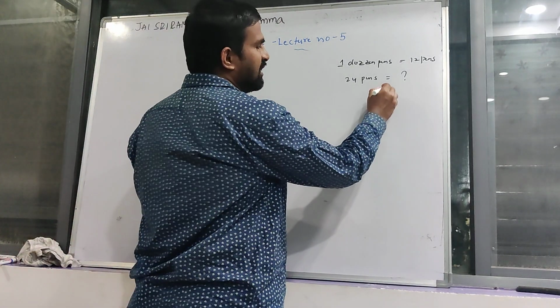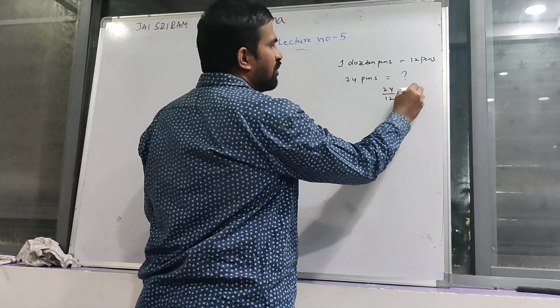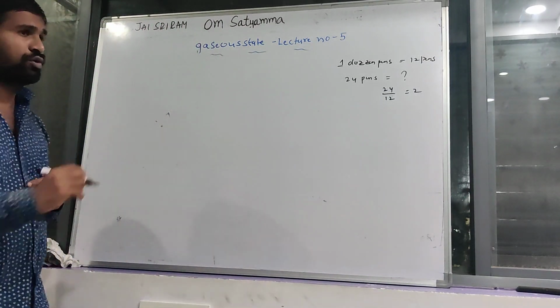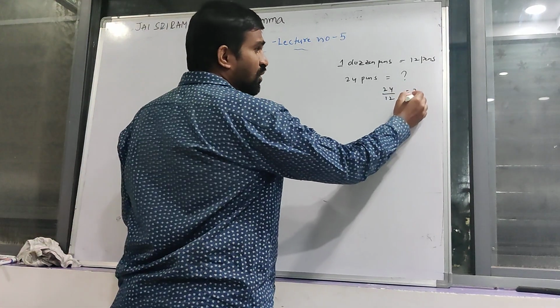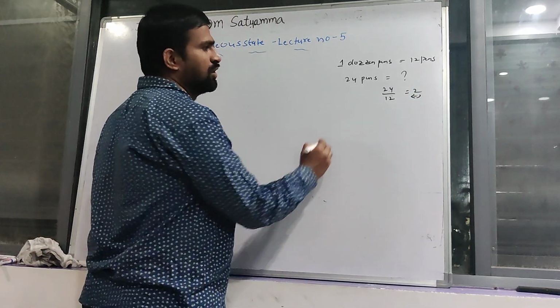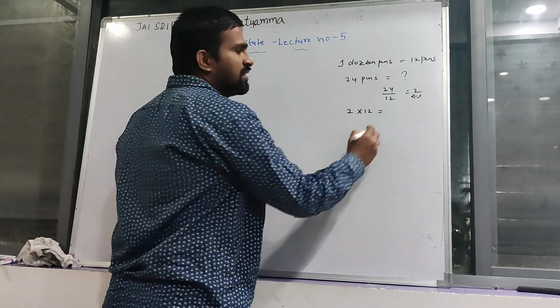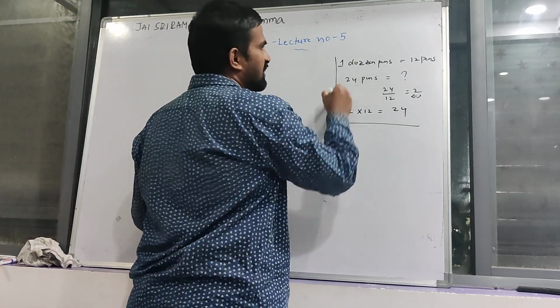Simple: 24 by 12, 2 dozens. And 2 dozens is equal to how many pens? 2 into 1 dozen pens equal to 12, that's why 24 pens. Okay.